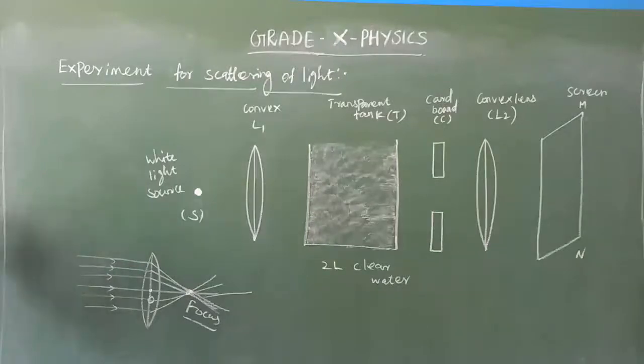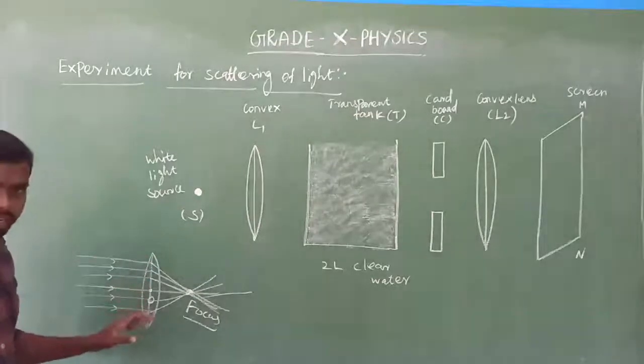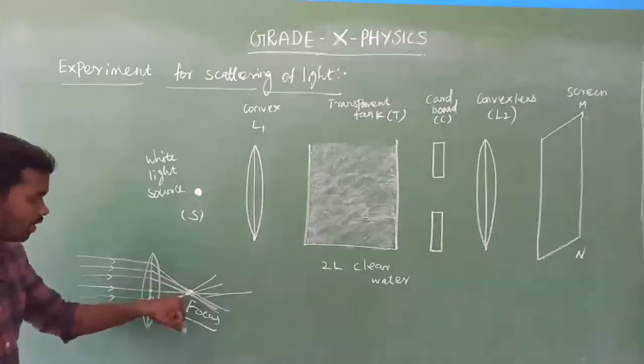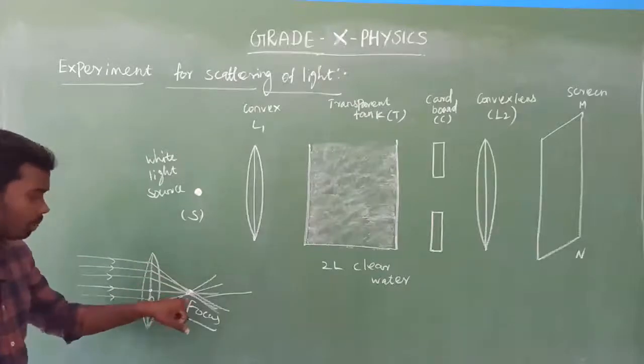Here the object is placed where? Object, here object means the light source. Here the object is placed where? At infinity, a distant object, a very long distance, far away from the convex lens. So you may see all the light rays converge at a single point, that is focus.